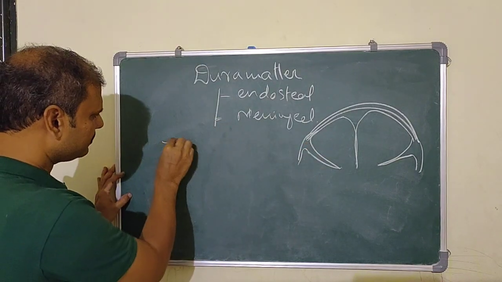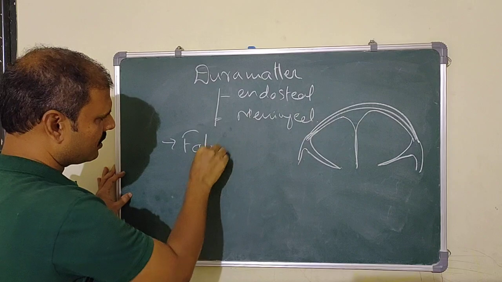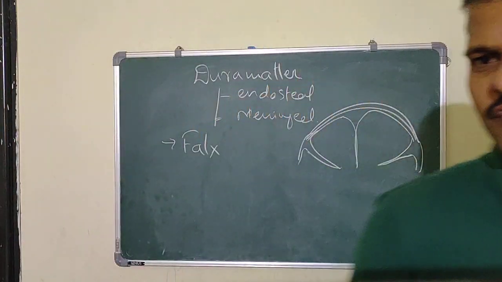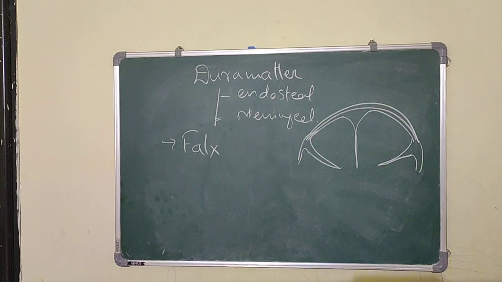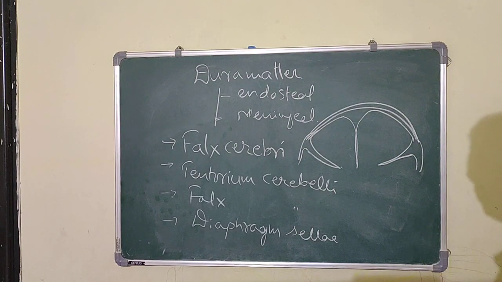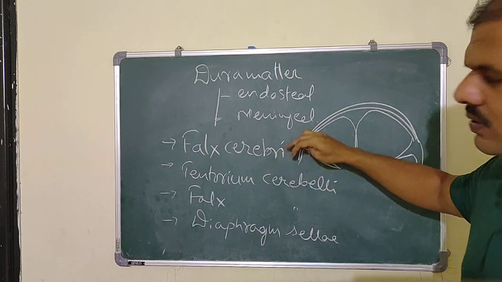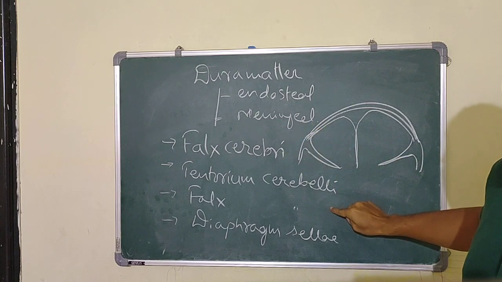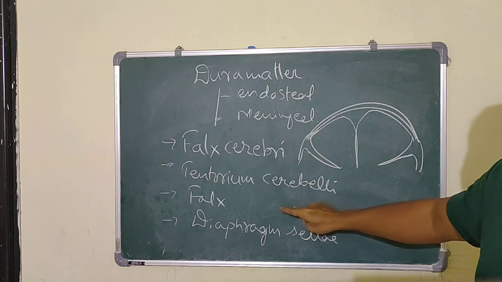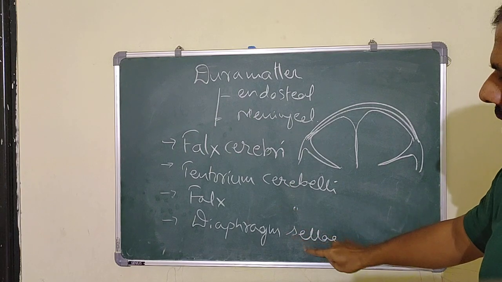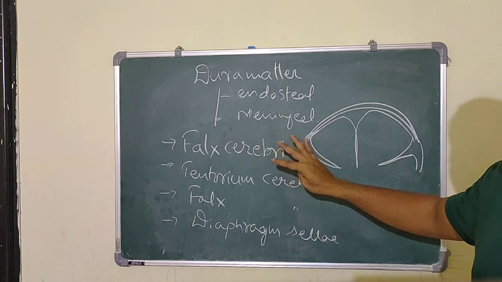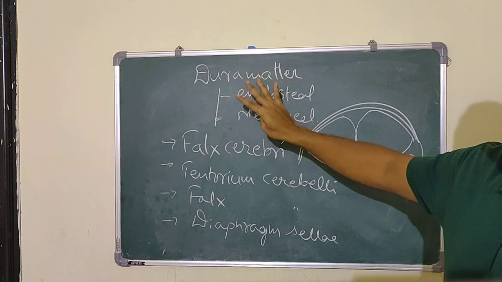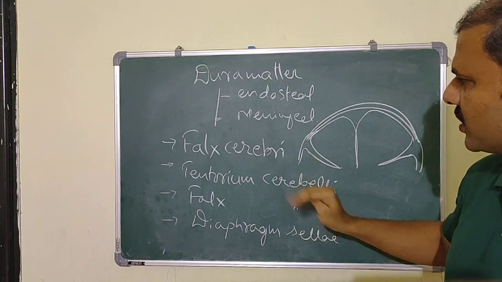So we can see four types of folds. What are they? One is the falx cerebri, the tentorium cerebelli, the falx cerebelli, and the diaphragma sellae. What are these structures? These are nothing but folds of the meningeal layer of the dura mater. Now we'll see them one by one.